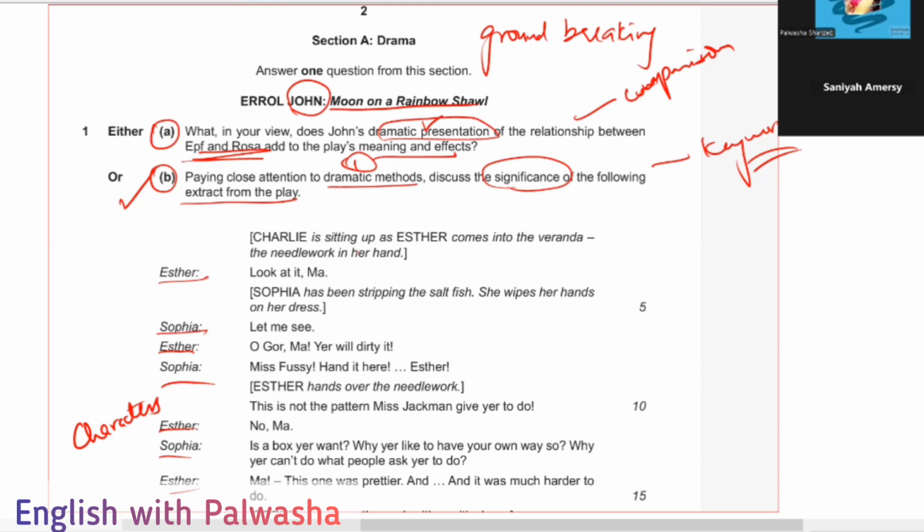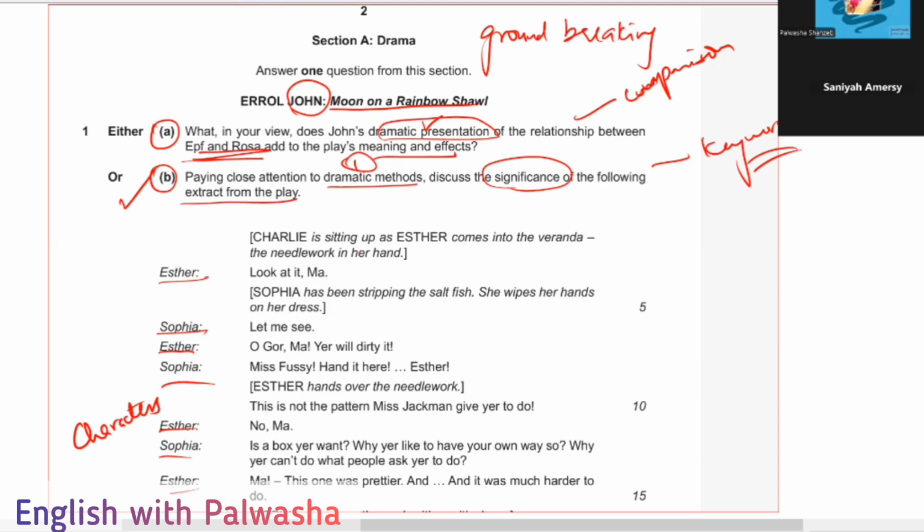Charlie is sitting up as Esther comes into the veranda, the needlework in her hand. Look at it, Ma. Sophia has been stripping the salt fish. She wipes her hands on her dress. Let me see. Oh, Gorma, you will dirty it. Miss Fussy, hand it here, Esther. Esther hands over her needlework. This is not the pattern Miss Jackman give yer to do. No, Ma. It's a box yer want. Oh, why yer like to have your own so? Why yer can't do what people ask you to do?